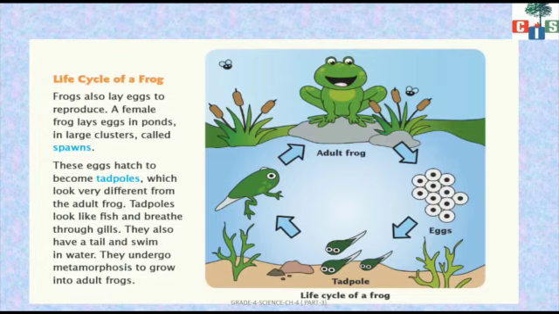Let us see one more time. What happens is the female frog will lay eggs. From the eggs what will come out? Tadpoles. The tadpoles look very different from the adult frog, and the tadpoles breathe with the help of gills, they can swim, and they also have a tail. So they will undergo metamorphosis, meaning changes in the body of the tadpole will take place and it will convert into an adult frog. I hope you all understood.